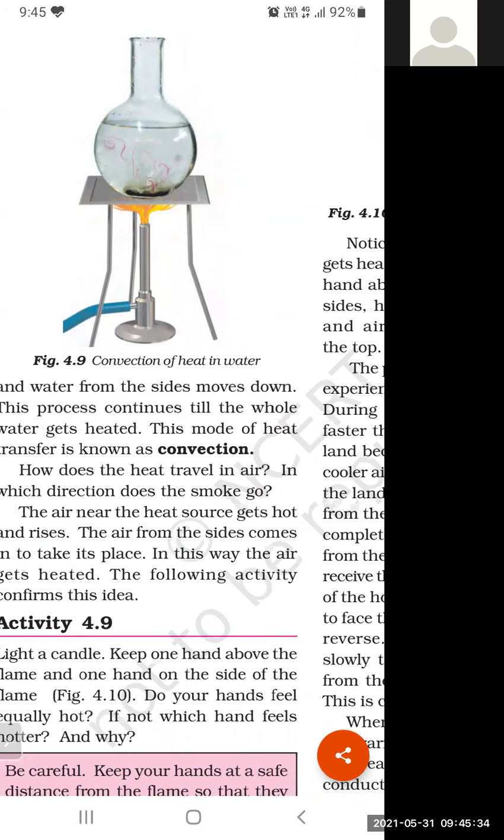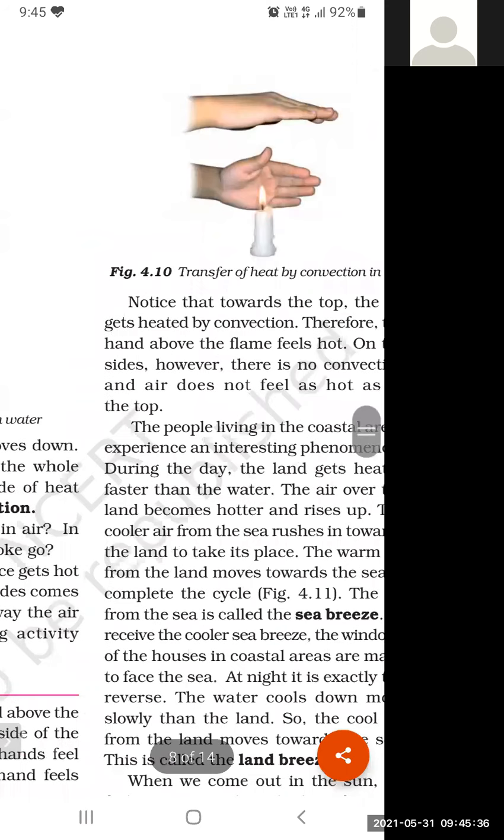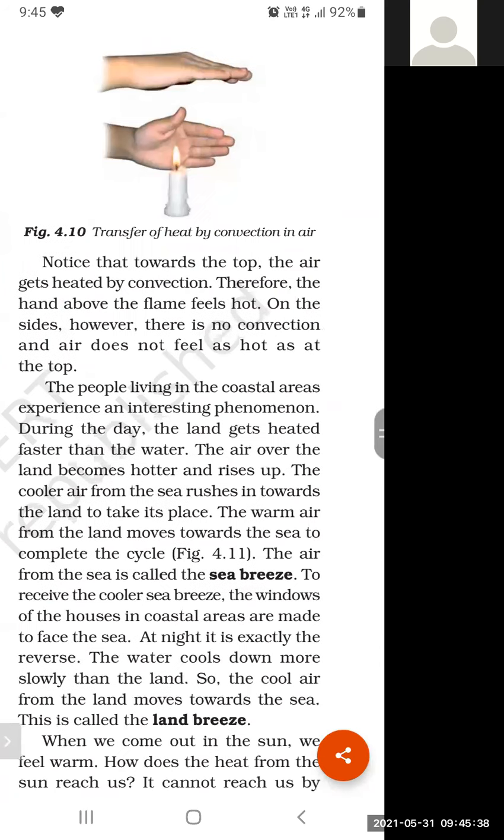In the same way, in this case, the air above the candle flame gets heated and rises upward, and the cool air from the side moves towards the candle flame, gets heated and rises up. This process happens continuously. And what is this method? This method is convection. So this is the second type of heat transfer, and this method is convection.